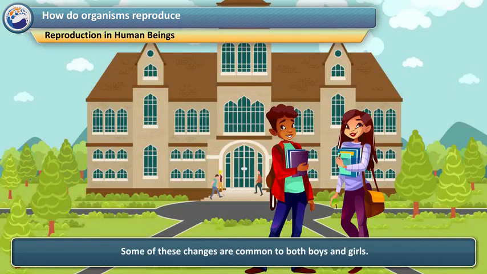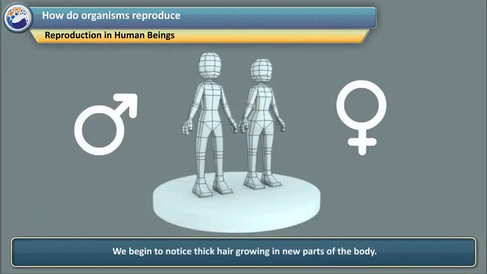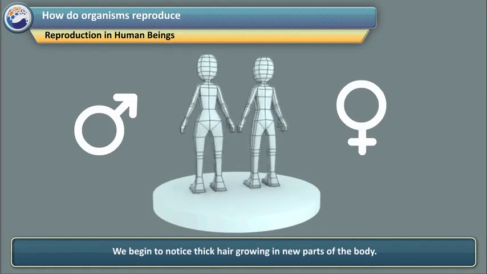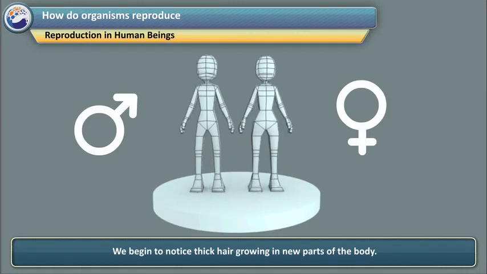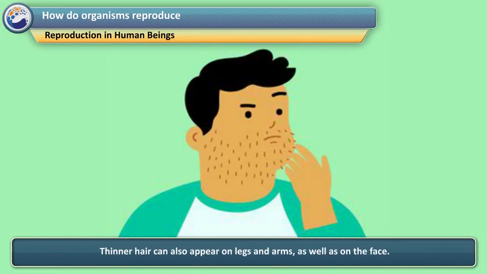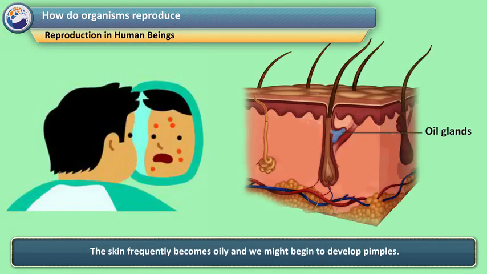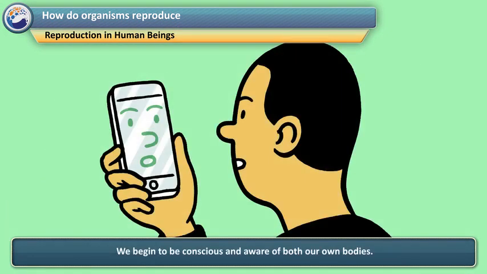Some of these changes are common to both boys and girls. We begin to notice thick hair growing in new parts of the body. Thinner hair can also appear on legs and arms, as well as on the face. On the other hand, there are also changes taking place that are different between boys and girls. In girls, breast development and menstruation occur on the onset of puberty. In boys, there is an increase in the size of the testicles. All of these changes take place slowly, over a period of months and years.